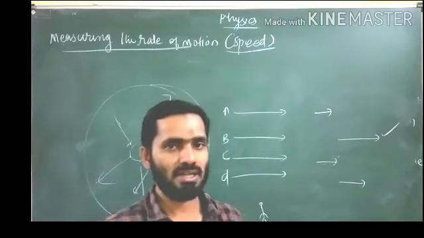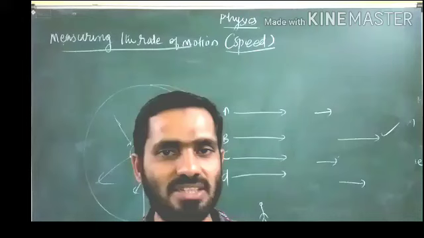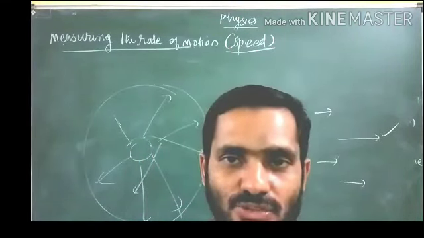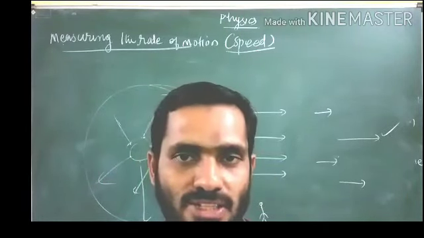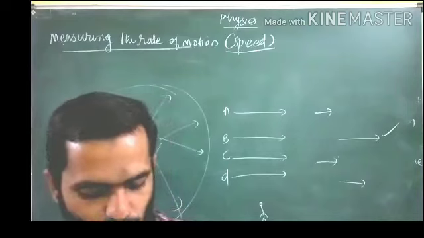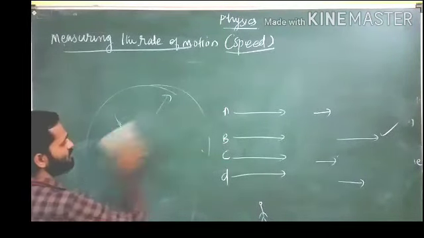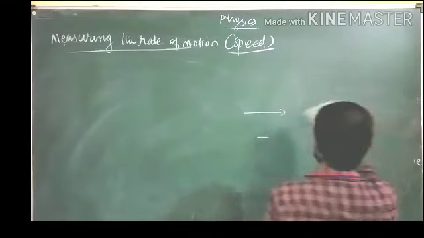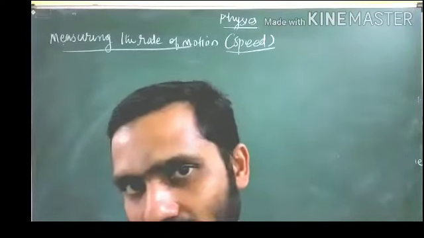But if vehicles or objects are moving in different directions, then we are not able to say who is moving fast. In such cases, we have to calculate the speed. How will we calculate the speed? Speed we can simply calculate. Speed is nothing, students. We have studied it in the 7th class. What is speed? Speed is the distance divided by time.